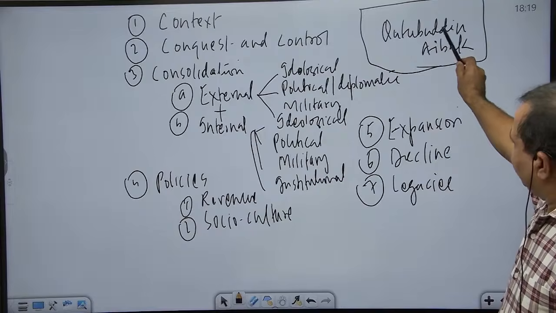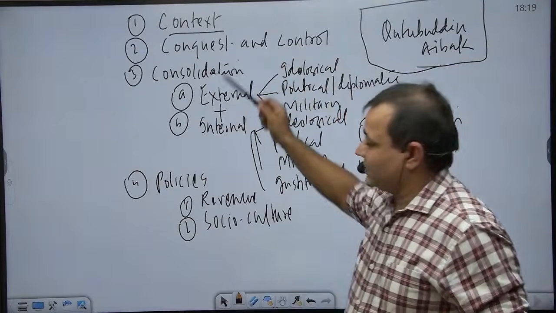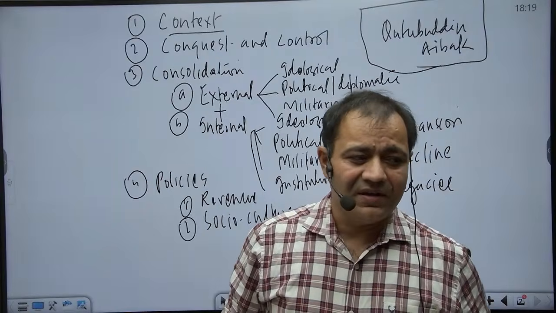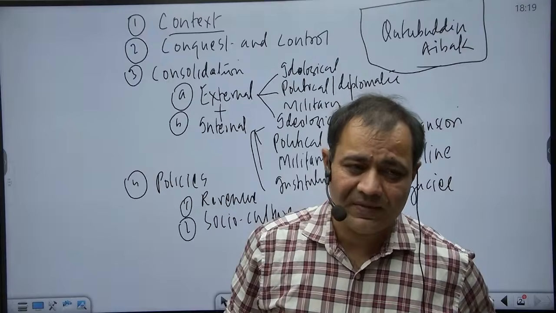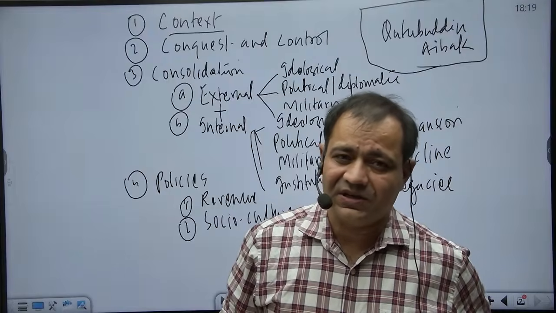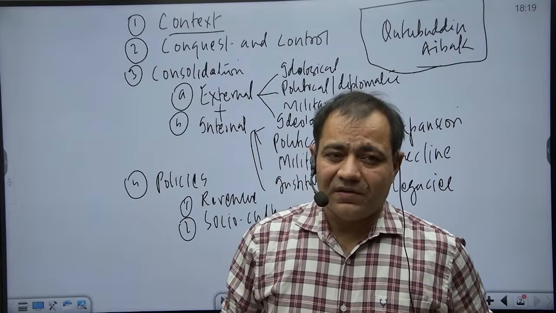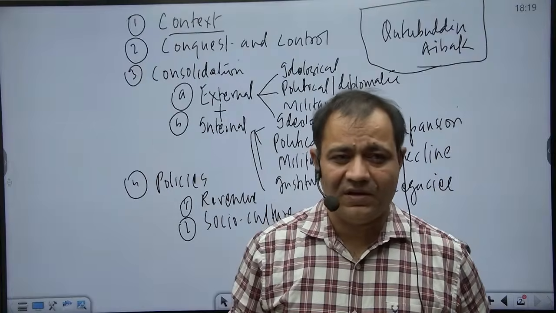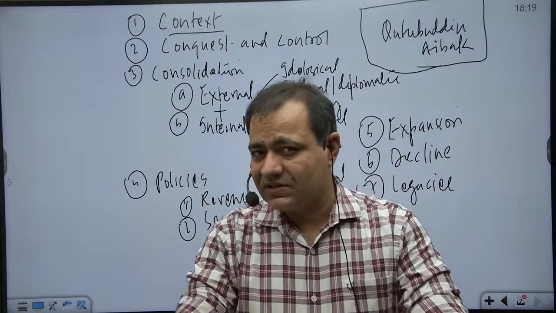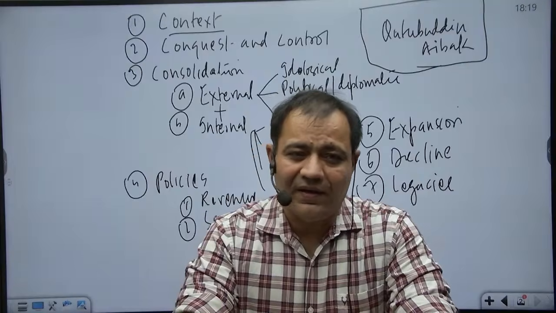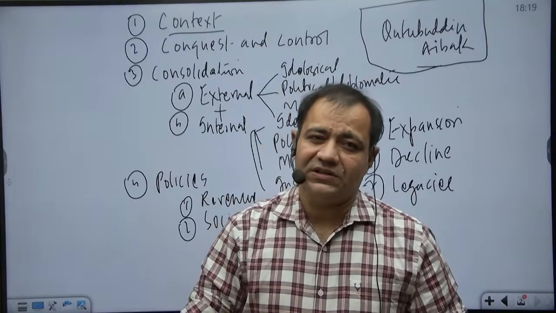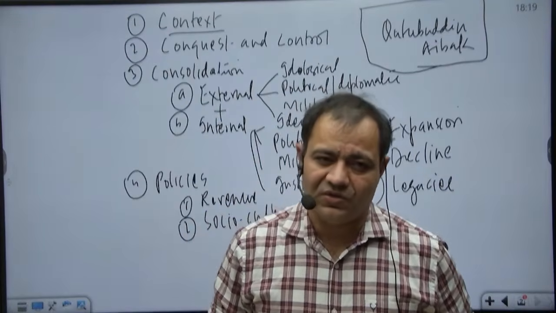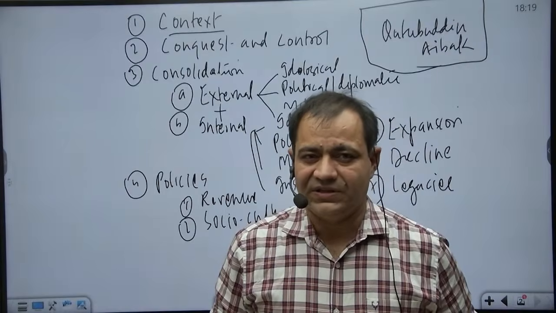Now Kutubuddin Aibak, if we relate him with the context, so context means the Indian situation as well as the situation that had been developing in the areas of Central Asia and West Asia. There was an institution of slavery, and that institution was not about personal slaveries. We have political slaves, and these political slaves had just one limitation: they could not become sultans. Perhaps this institution developed in order to ensure loyalty towards the sultans.